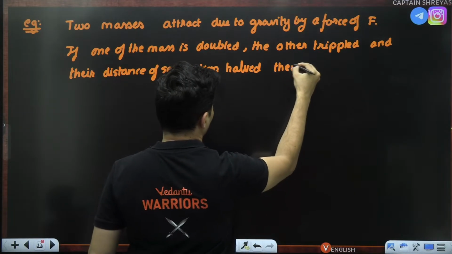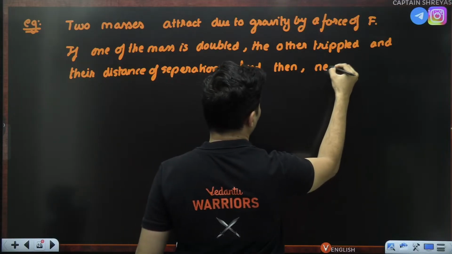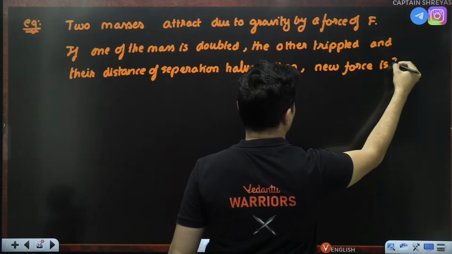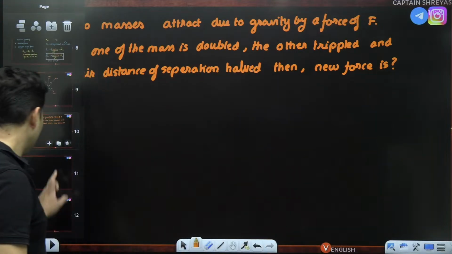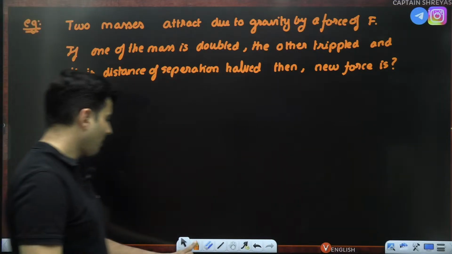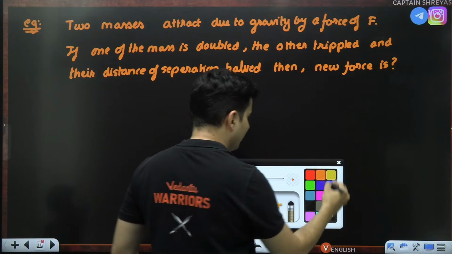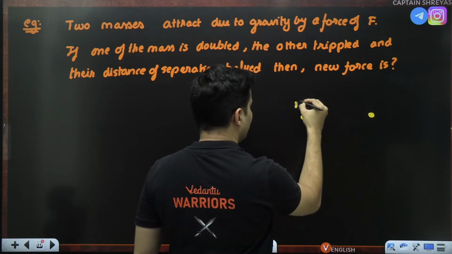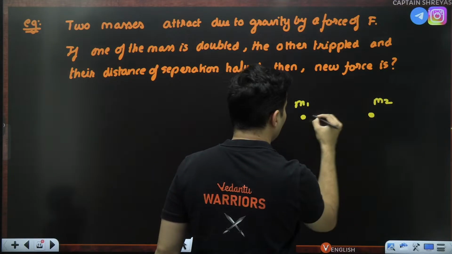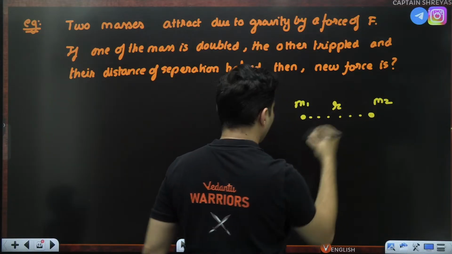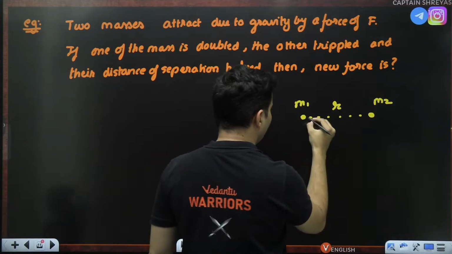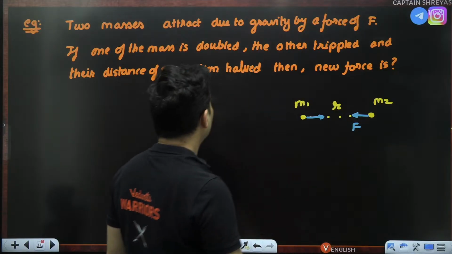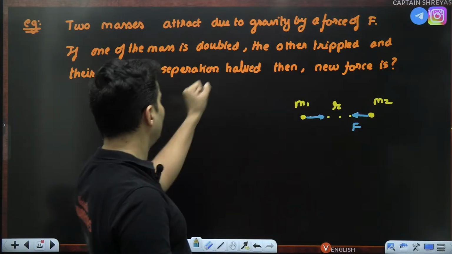That is the question. Let's try to solve this. Let's understand it first. Let's assume some two masses. Let's say this is M1, this is M2. There is some separation between them, R, and the original force between them is F.